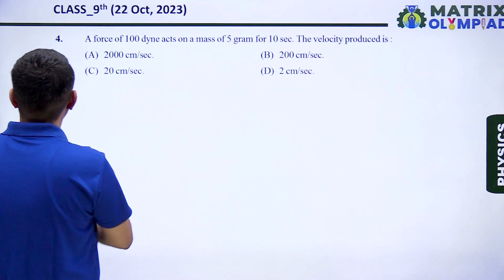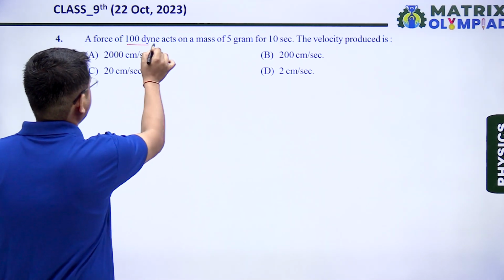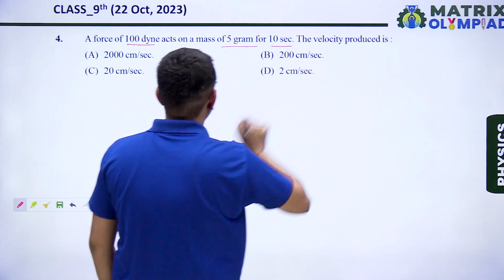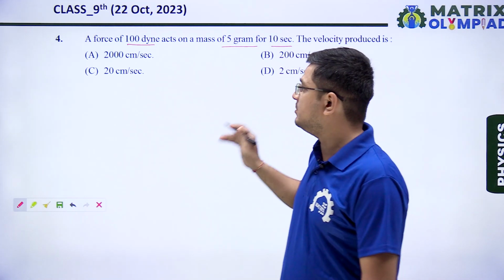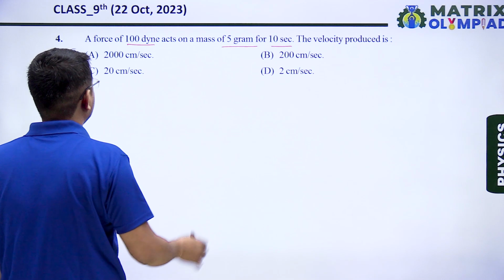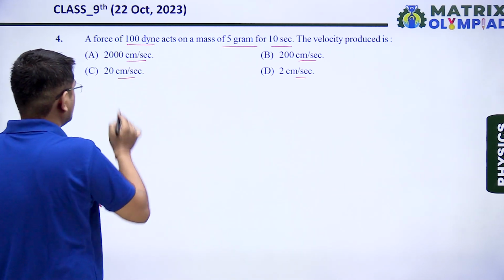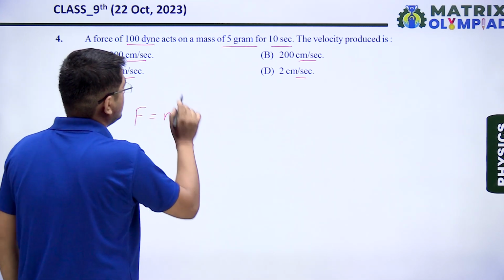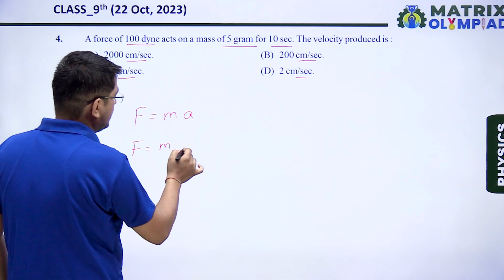Next question, question number 4. A force of 100 dyne acts on a mass of 5 gram for 10 seconds. The velocity produced is. All the quantities are given in the CGS system. There is no need to convert these quantities into the SI system, because in all options the answer is also in the CGS system. So we know that force is equal to mass into acceleration. We have to find the velocity.